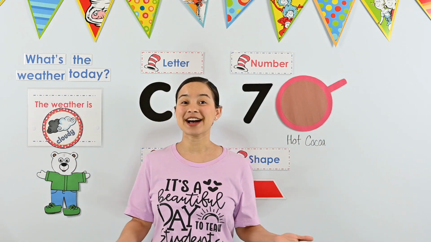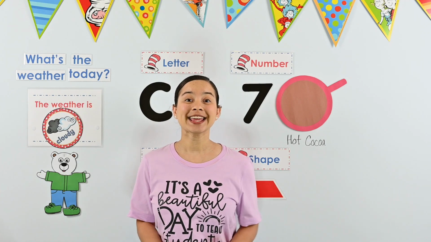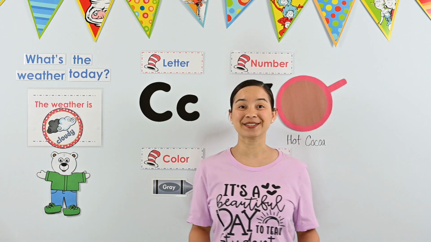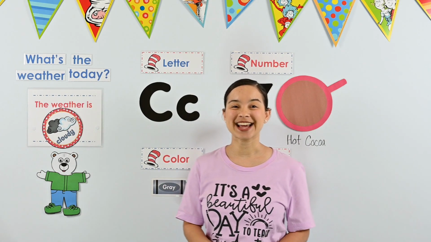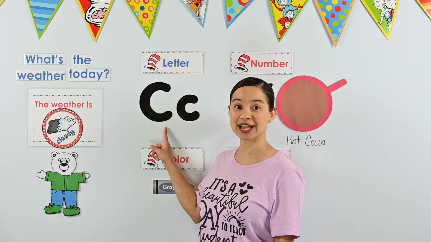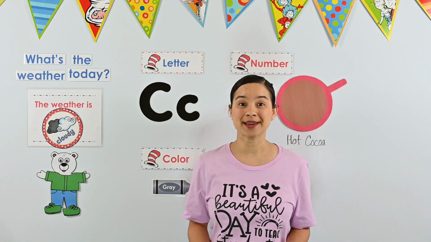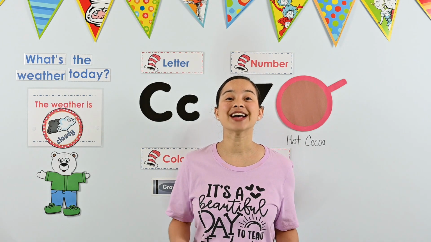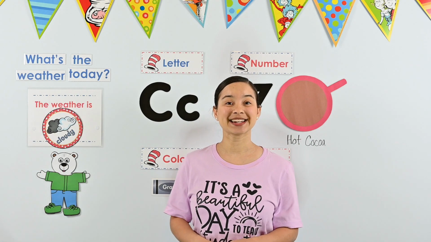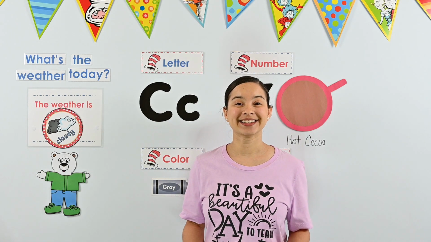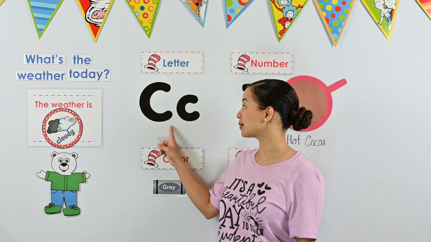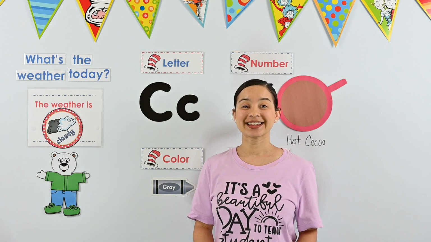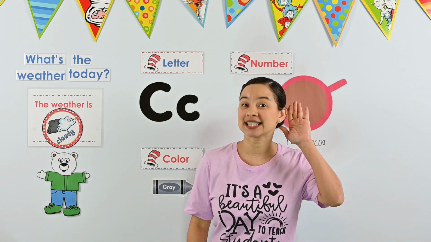Okay, friends, now that Perry is dressed for the weather, it's time to talk about our letter and sound of the week. Yesterday, we learned this letter. Do you remember what the name of our letter is? It's the letter C. Can you say that? C. Perfect. Do you remember what sound the letter C makes? It makes the K sound.